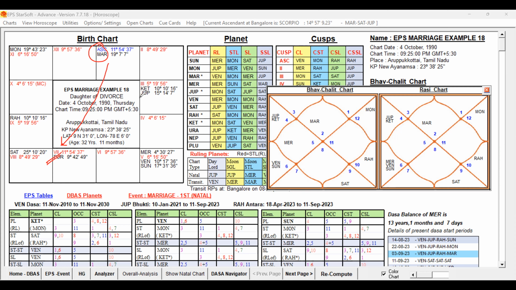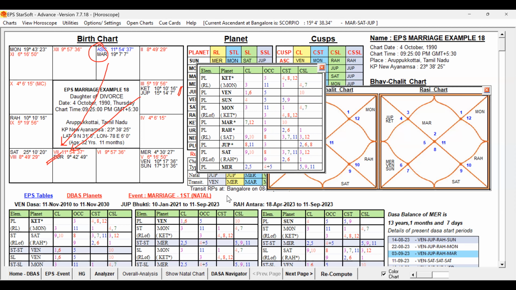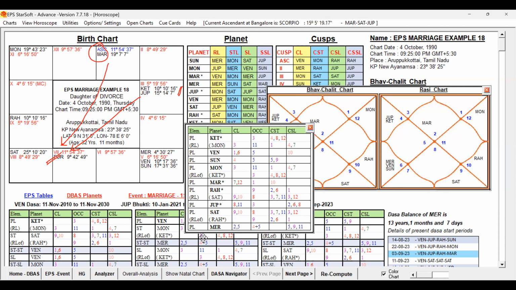The seventh house is aspected by Jupiter from the third house. Jupiter aspecting the seventh house is good, but it is conjoined with Ketu, already afflicted by Ketu, while aspecting it. Now, what we have to look into: normally, while we are doing the general study, we look only at CL and OCC. In this case, let us have a look at Jupiter's self-significations. Let me open those significations.